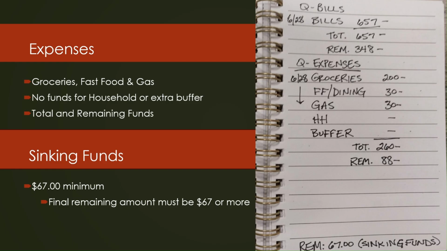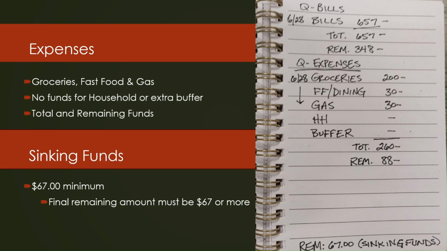Going back to my main pages that I started with, at the top I have those bills that had that $657, so I'm ready to move on to expenses in my Qube app. And so the expenses that I use for each paycheck are groceries, fast food, and gas. And then if I have extra funds, I'll put more into household, and I'll add some of a buffer for this area. I didn't have any extra funds, so I just stuck with the groceries, fast food, and gas, and then came up with the total at the bottom and the remaining money left, which was $88.